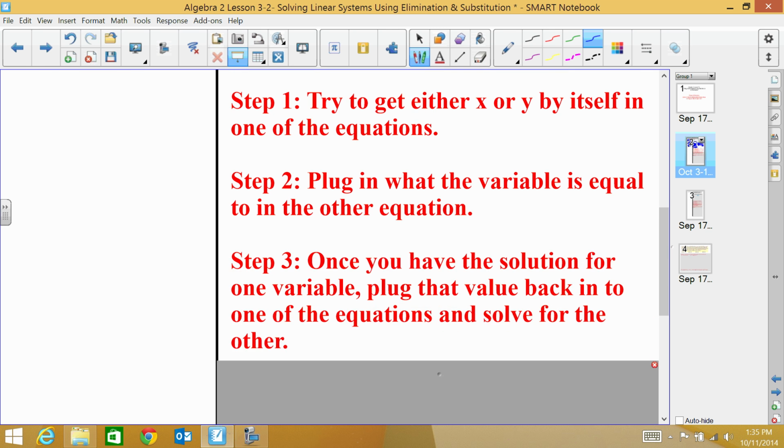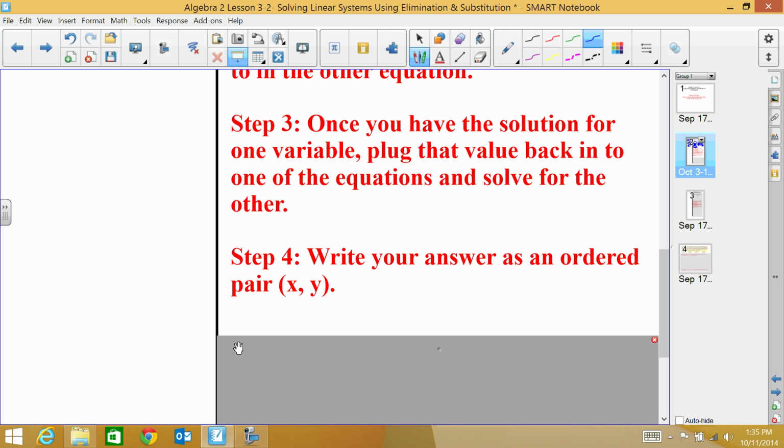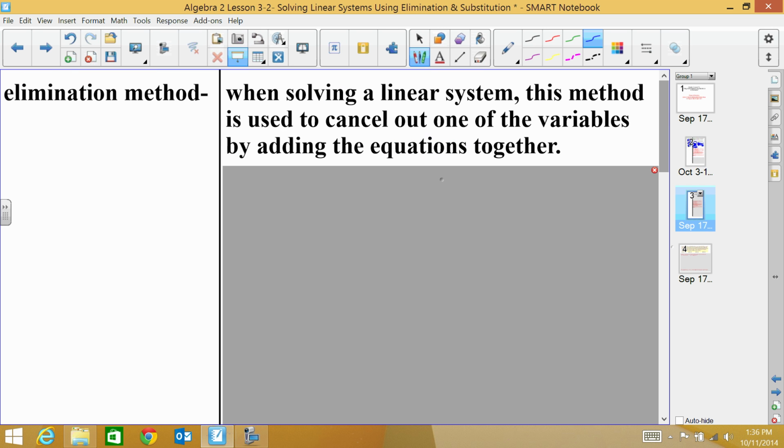Step 3 was, once you have the solution for one of the variables, you plug that back in to one of the equations and solve for the other variable. And then the last step was to write your answer as an ordered pair, like x comma y. So what we did was we found what x equals. We plugged that in for x in the other equation. We solved for y. Once we got y, we plugged that back in and we solved for x. And then we wrote our answer as an ordered pair. So that is the substitution method.